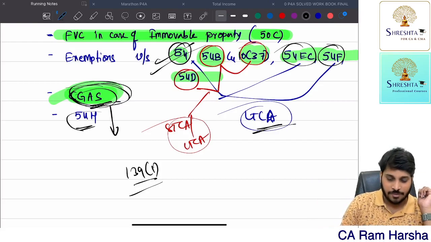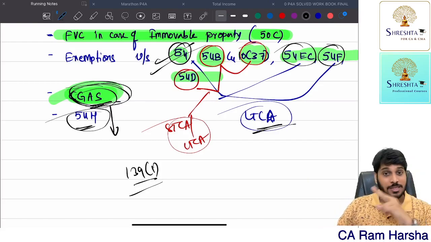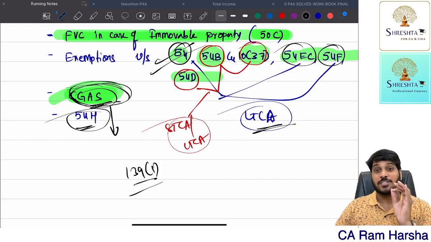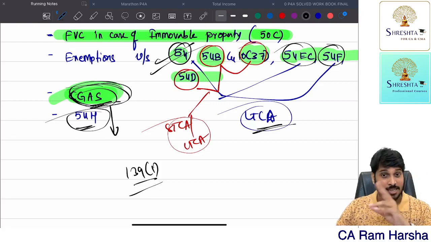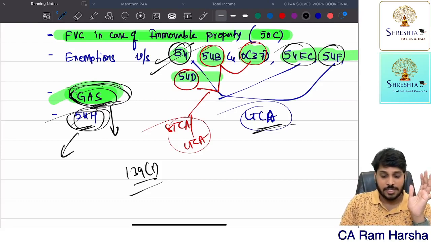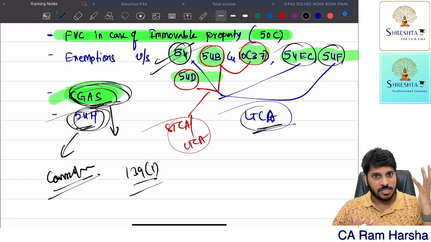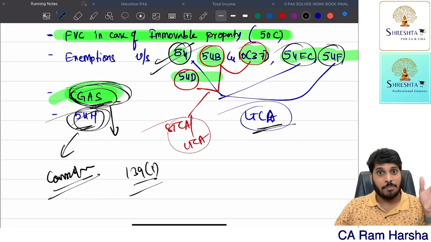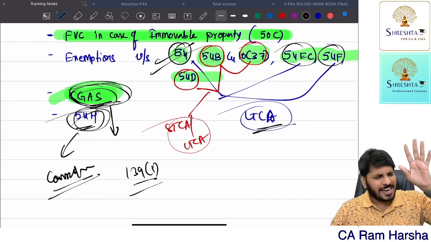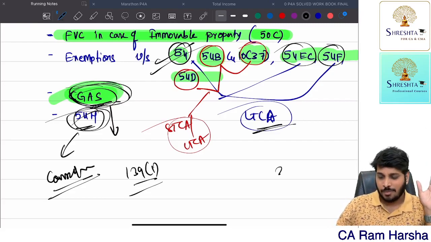54H. Now you see, in all these sections, the new asset must be purchased within 2 years from the date of transfer, 3 years from the date of transfer, 6 months from the date of transfer, like that. Everywhere the time limit is given from the date of transfer. Now consider compulsory acquisition of original asset. My original asset is compulsorily acquired by the government in 2019-20, but I received compensation only in 22-23.